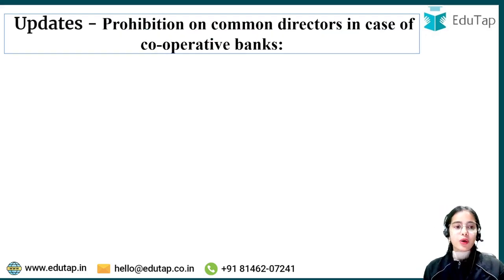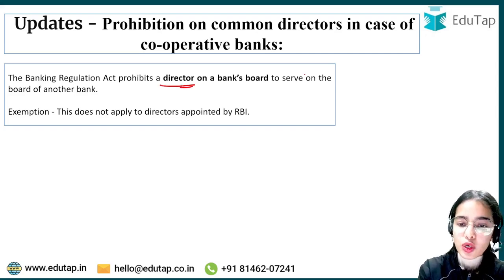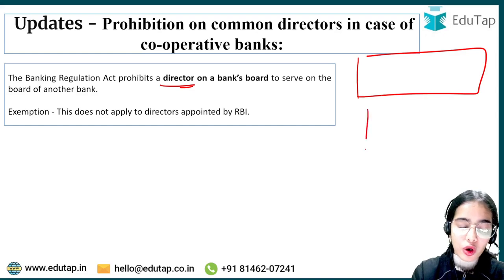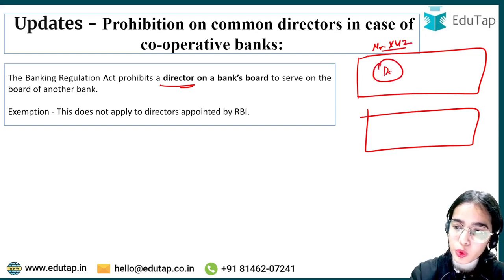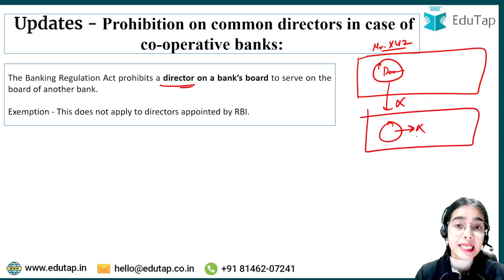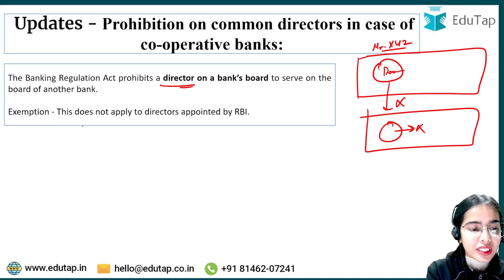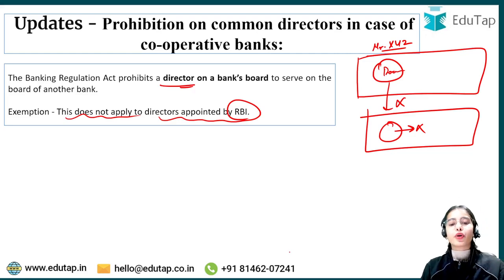Okay. Now coming to the second update, prohibition on common directors in case of cooperative banks. The Banking Regulation Act prohibits a director of a bank board from serving on the board of another bank. So let's say Mr. XYZ is a director in the board of a bank. Now he cannot become a director in the board of another bank. That cannot happen. But there is an exemption provided, that this does not apply to directors appointed by RBI. That is, if the directors are appointed by RBI, then they are exempted from this rule.